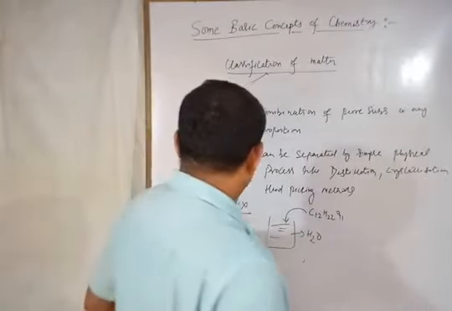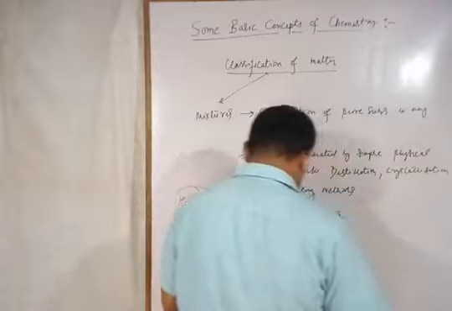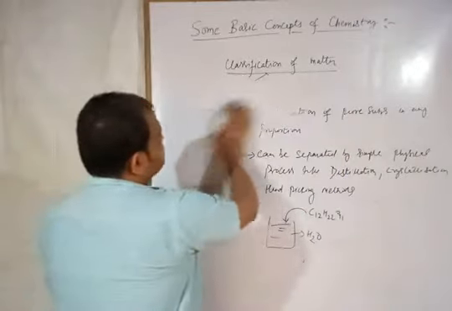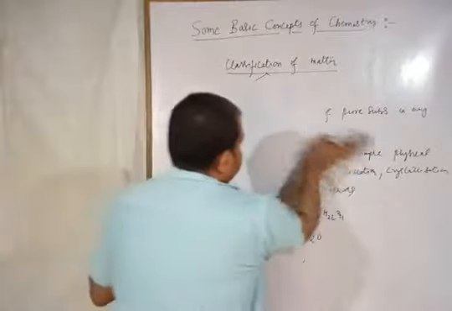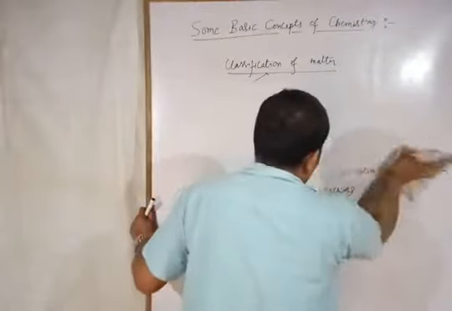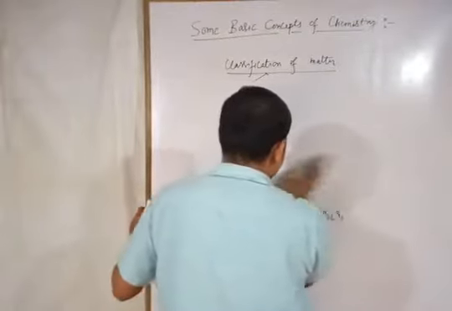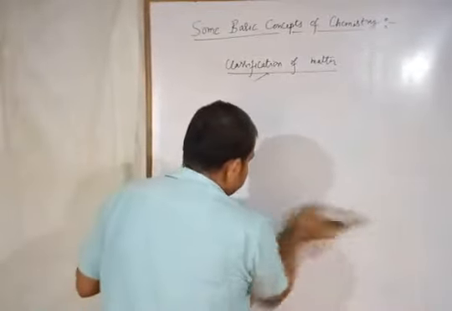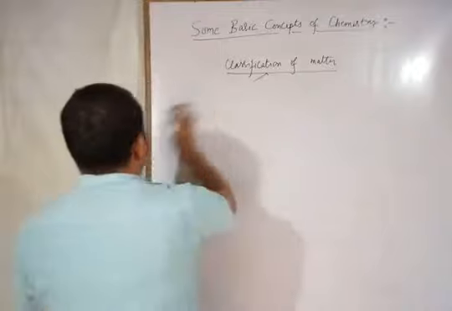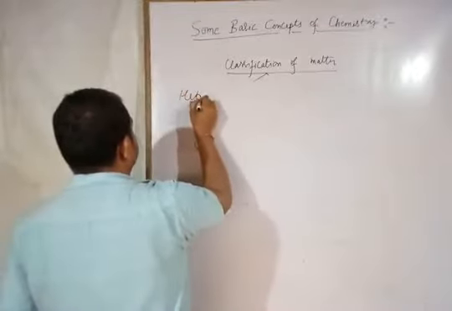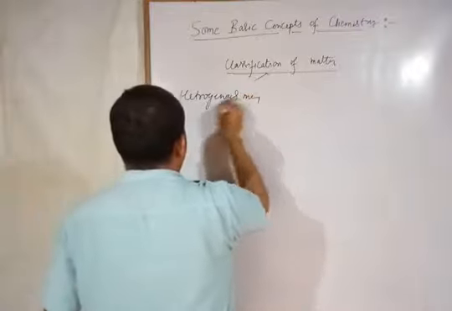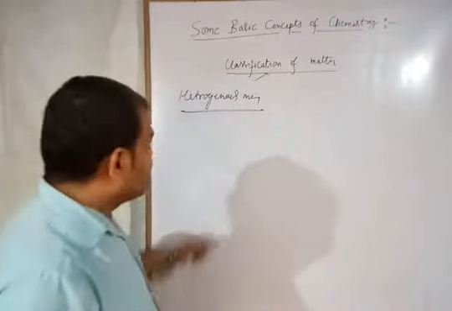Second one is the heterogeneous mixture. So it is just opposite to the homogeneous mixture. That means there is no uniform distribution of component of mixtures throughout the bulk. What is the property of heterogeneous mixture?